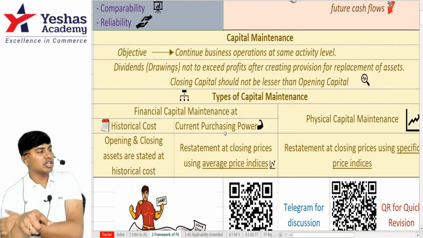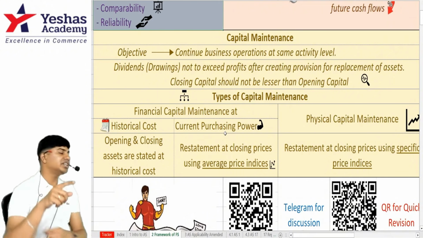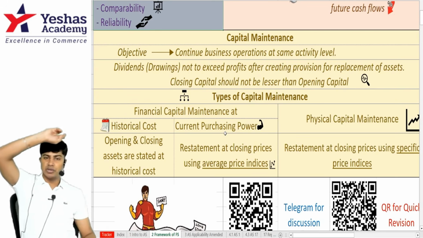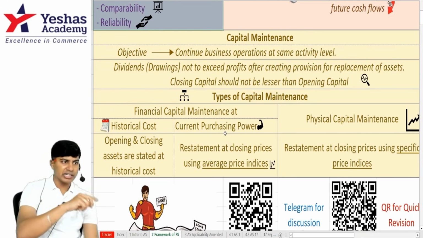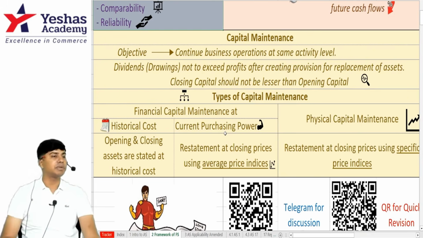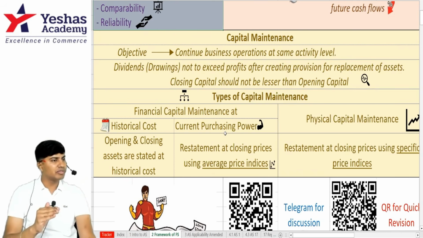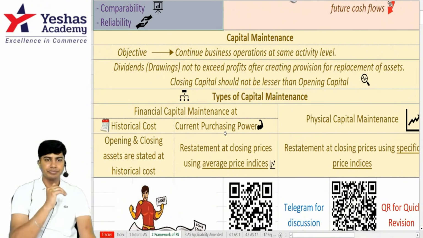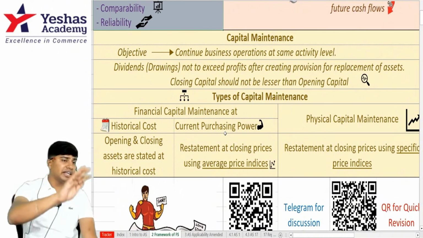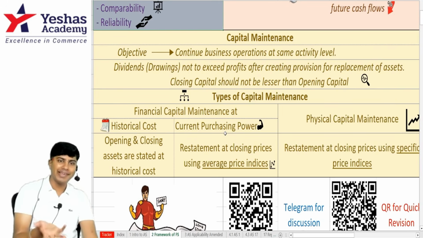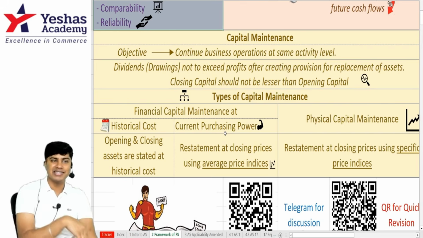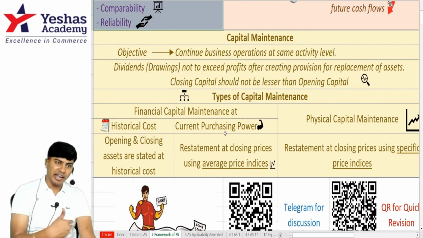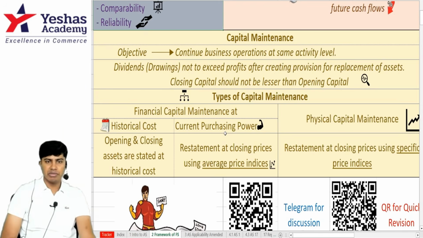So under historical cost method, I will take the acquisition rate of last year. Last year I purchased each unit at 10. So this year also I will maintain the 5,000 units that were there last year at historical cost of 10 per unit. 5,000 into 10, 50,000 will become the capital to be maintained. If it is more than 50, there is permissible drawings. I'm not forced to withdraw, I can withdraw. If it is less than 50, I cannot withdraw. Already the capital is lesser than the limit to be maintained. If needed, I have to bring additional capital to bring it to the same level. That is historical cost.